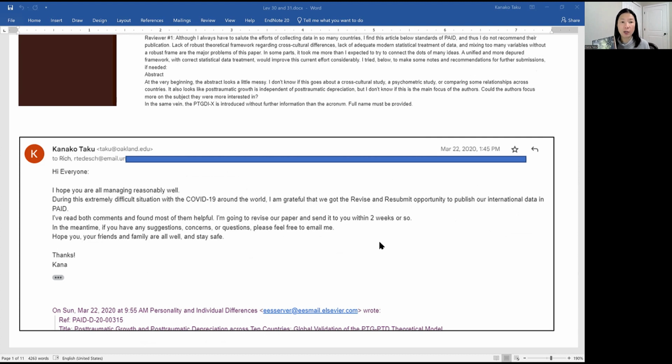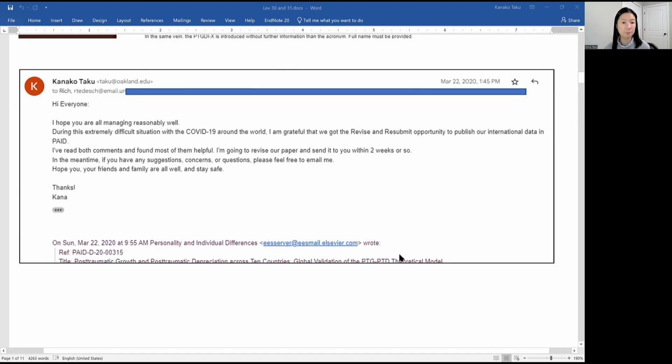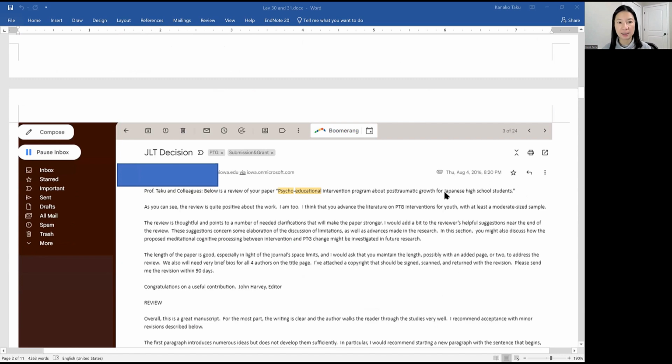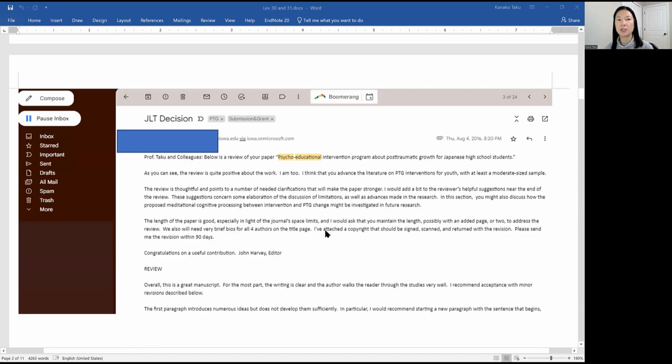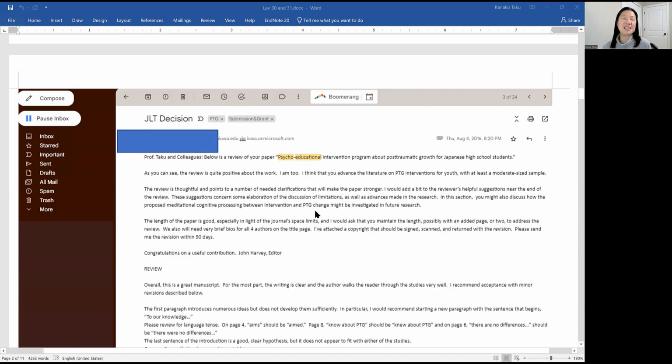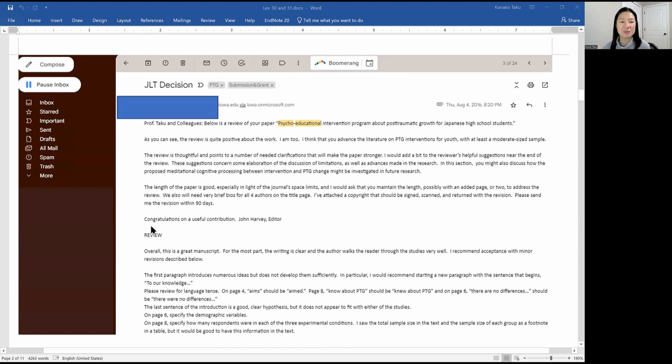It's okay to forward it, but you want to add little comments so that everybody will know what you're going to do. Okay. Here's another one. Back in 2016, this is another paper where I had 3 co-authors. But this is very interesting because the initial reaction is pretty much like crossed, because it says congratulations, right? So you can kind of tell this is a nearly acceptance, but still, of course, a review.